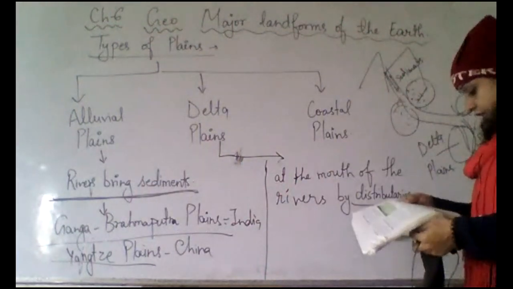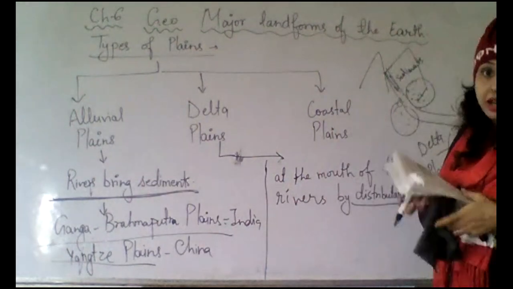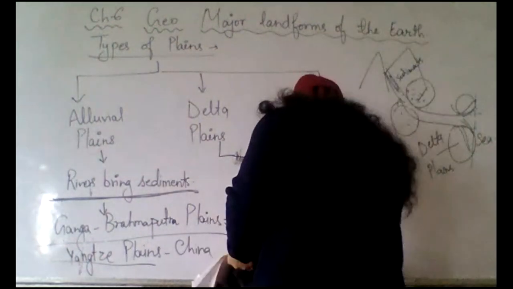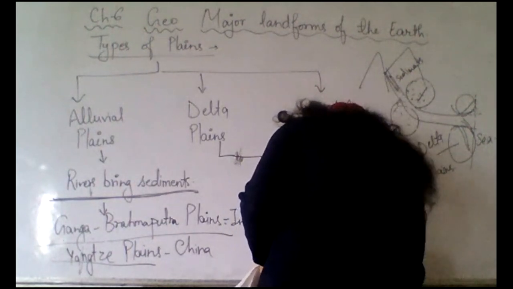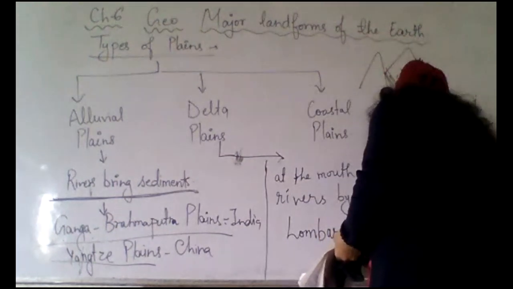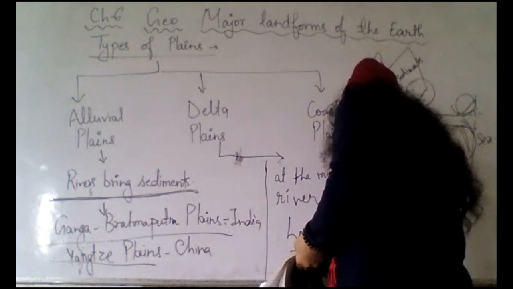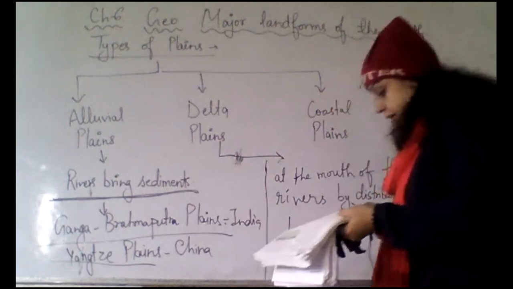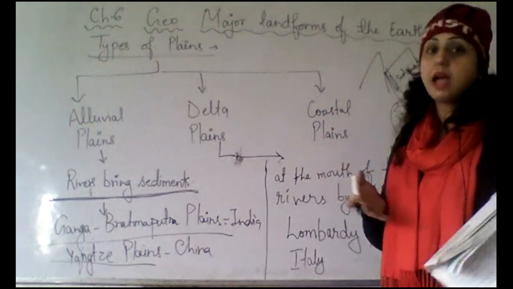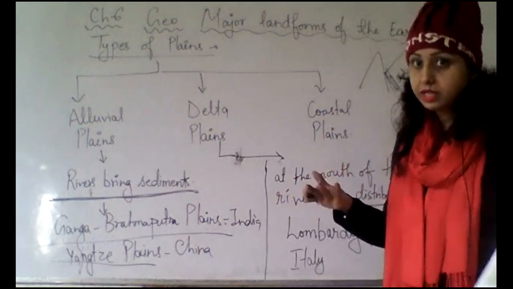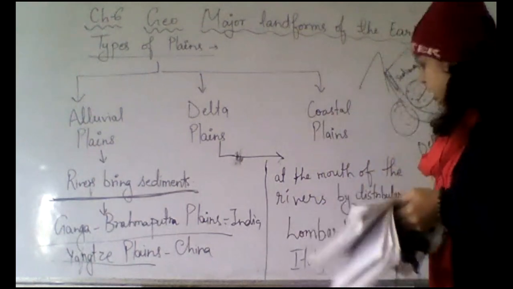Now, if we see the example of delta plains, we have the Lombardy plains. These Lombardy plains are in Italy. Now, if I ask you to go and find Italy and the Lombardy plains, I don't know what you people are going to do with me, because I am very frustrated with the homework which I got.